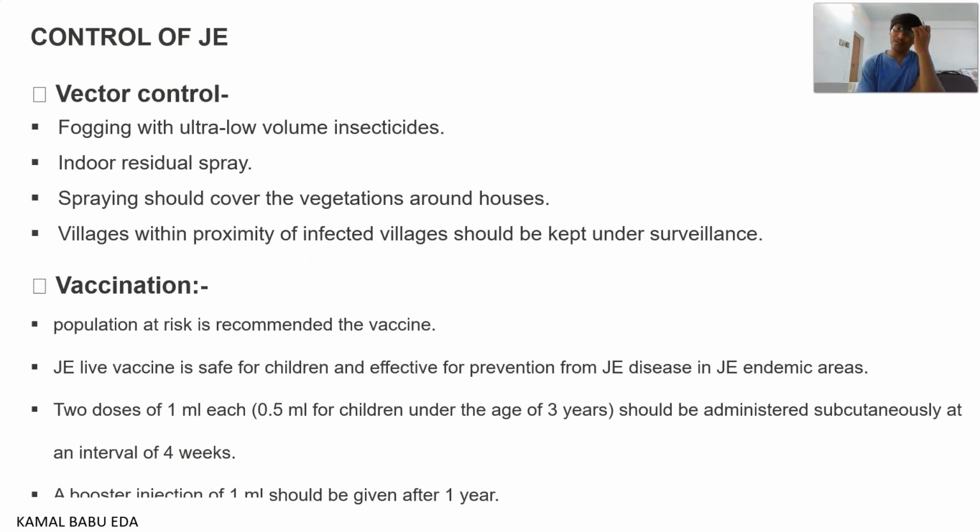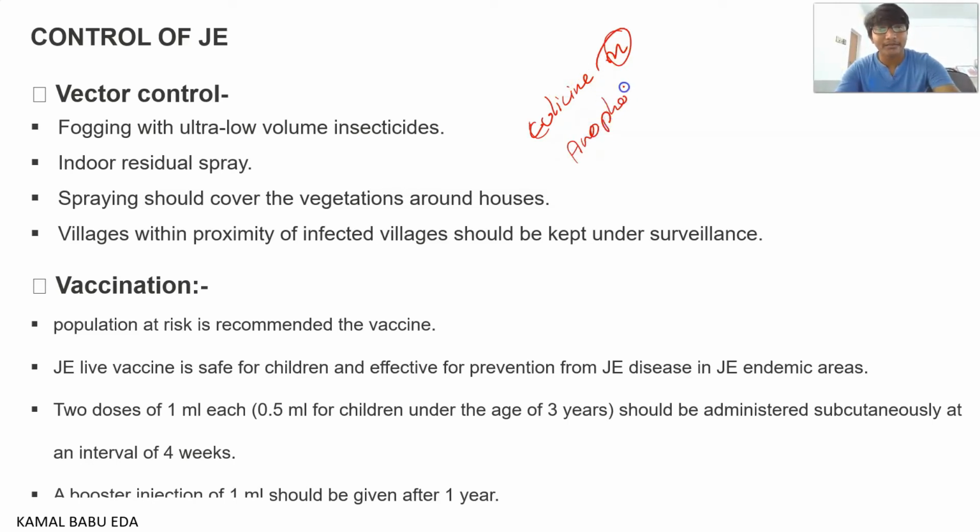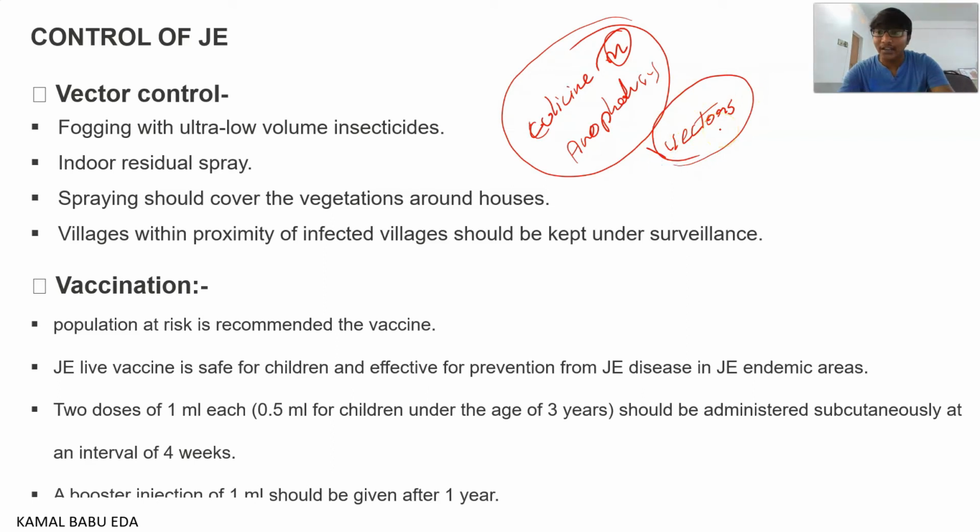So how can you control Japanese encephalitis? First of all, what is the factor which is favoring the transmission of the disease? Mainly the Culicine mosquito and the Anopheles mosquito. What are these two? These are vectors. So if you are able to control these vectors, then ultimately you can control the disease.